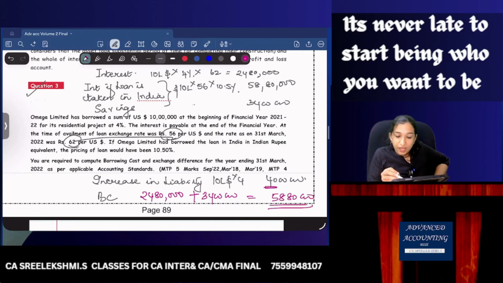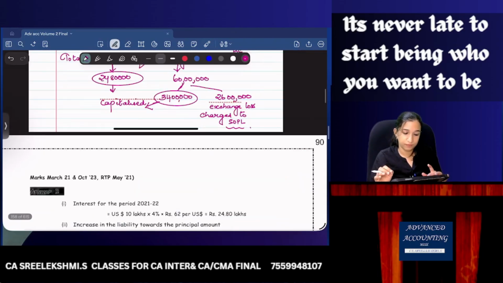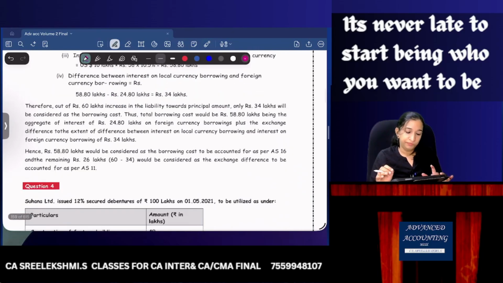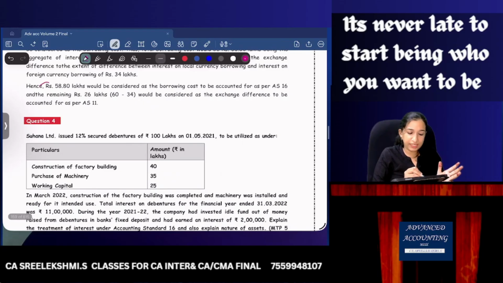So if the foreign currency interest expense and foreign exchange loss exceeds the Indian interest rate, maximum capitalization you can get is only 58 lakh 80,000. Balance exchange difference will be charged to P&L. So on the next page, 58.8 lakhs would be considered as borrowing cost, and the balance would be exchange difference as per ICAI.